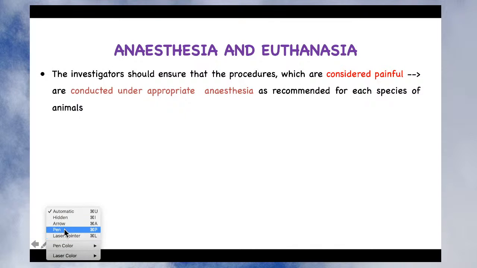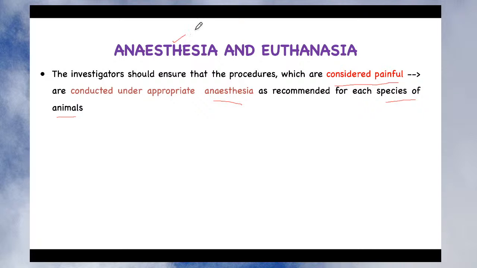So, very important, the first thing is that when we are going to use the anesthesia procedure, not every experiment needs anesthesia and euthanasia. So if the investigator knows that the procedures are considered to be painful, and you are using those procedures in conducting the experiments, then appropriate anesthesia, as recommended for each species of the animal, should be used. It depends on what species of animal you are using.